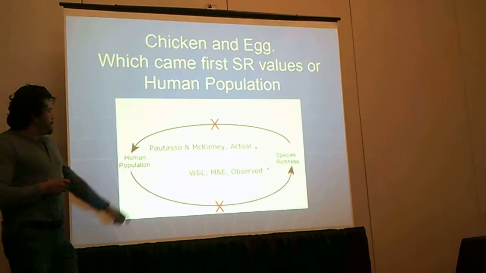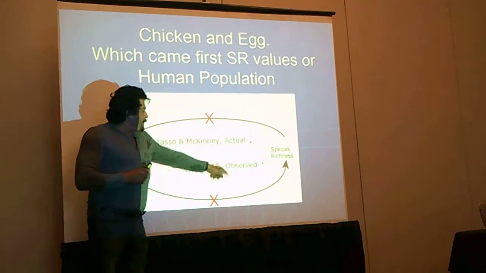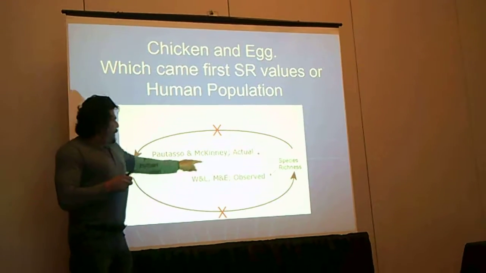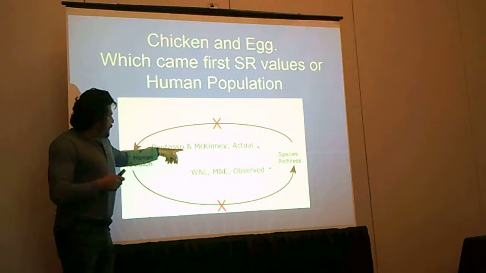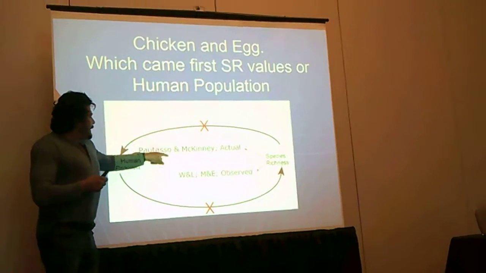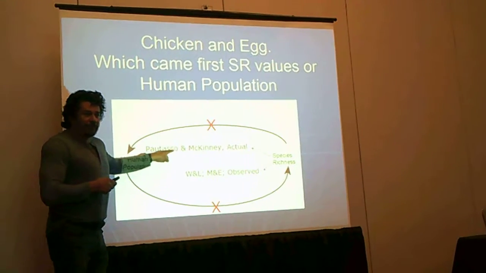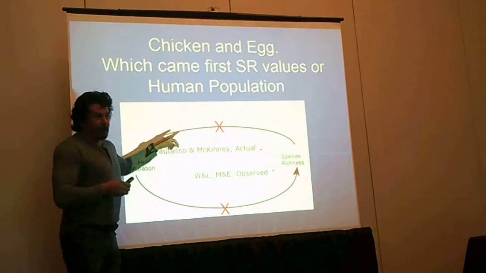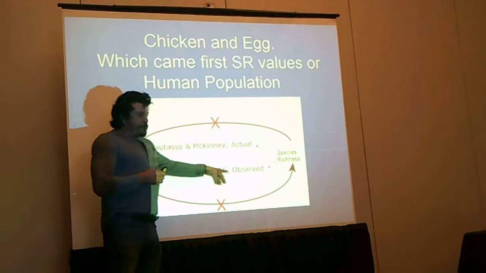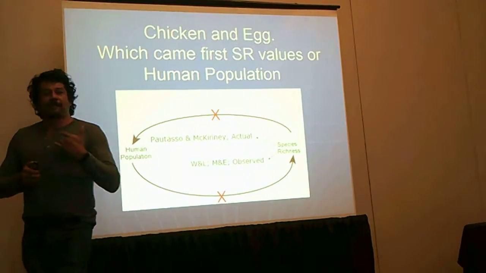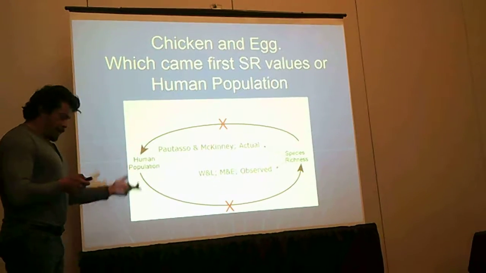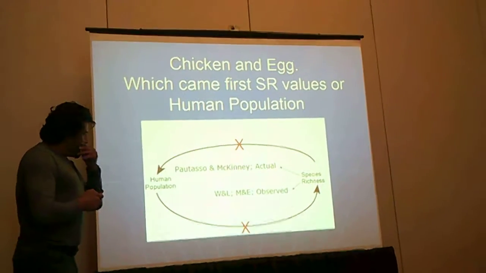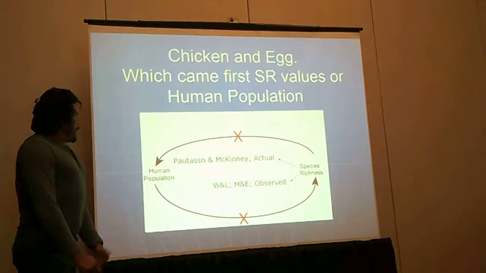What I mean by actual versus observed is that one criticism I would make of this paper, even though I agree and understand what they're trying to say, is that they were looking at species richness as though it were correct, as though it were the real thing. Whereas these two papers are making more of an argument that this is just the observed richness that you see. And it seems like a nuanced distinction, but it's an important one.